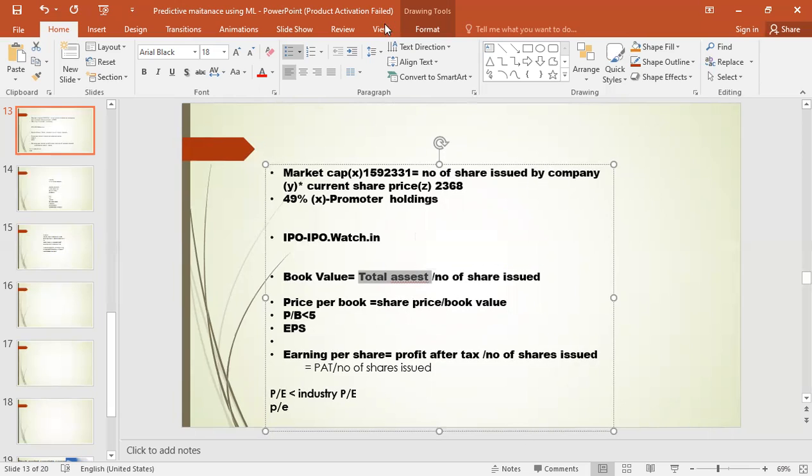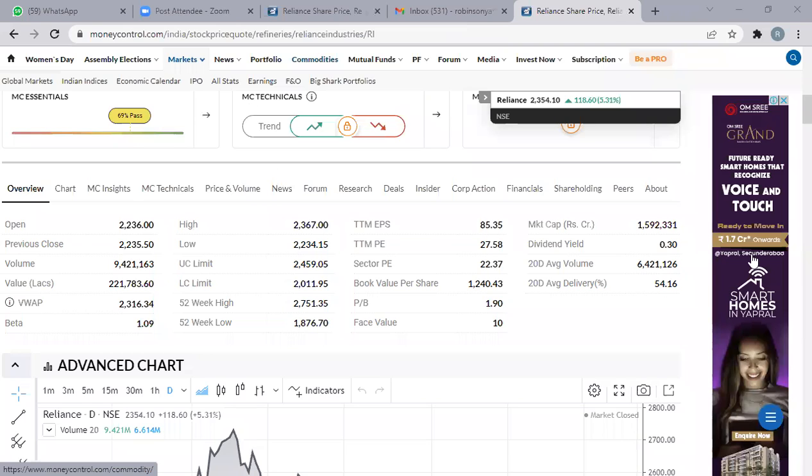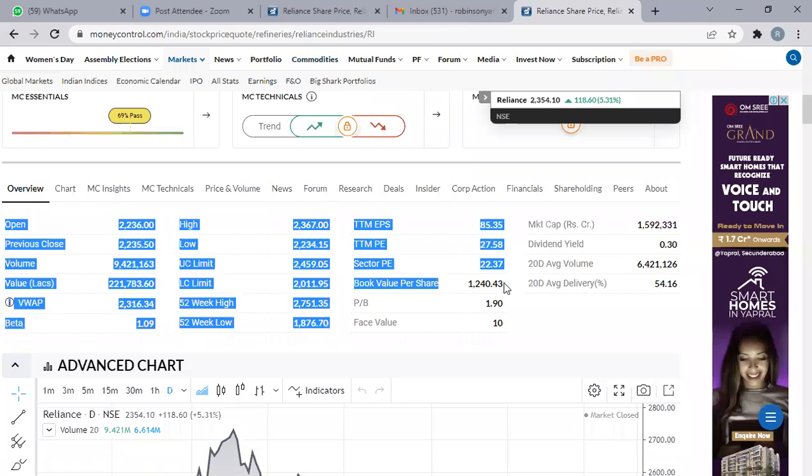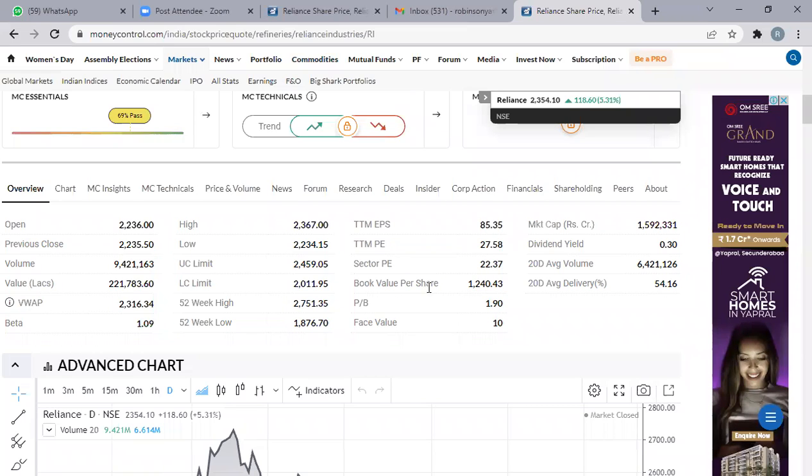For example, let us go to Moneycontrol. Here in the Moneycontrol app you have book value per share. Look at this, book value is 1240 for Reliance.